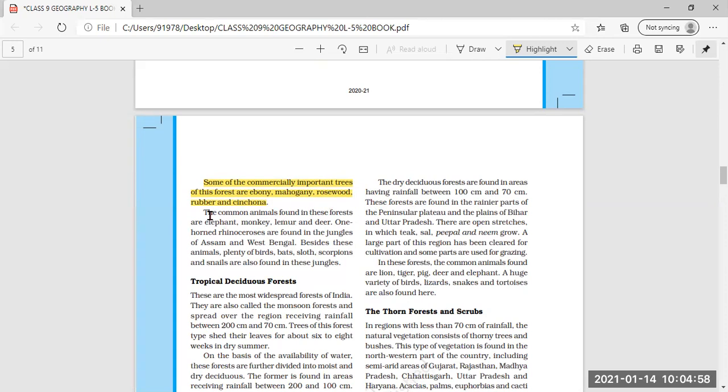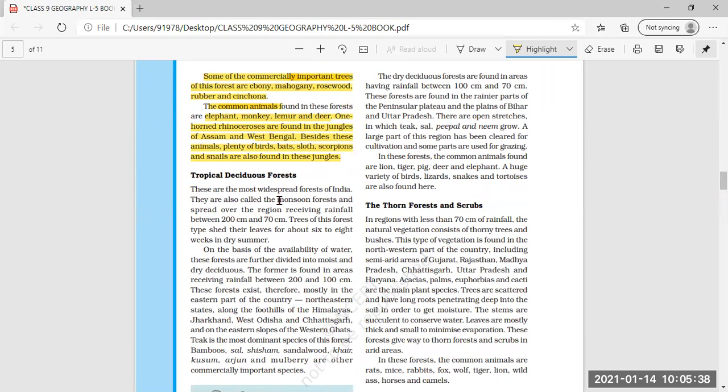Now about the common animals. These are the types of trees which are found in the tropical evergreen forest. And these are the common animals found in the forest: elephant, monkey, lemur, and deer. One-horned rhinoceros are found in the jungles of Assam and West Bengal. Besides these, there are plenty of birds, bats, sloth, scorpions, and snails also found in the jungle. So these are the different types of animal life present in the tropical evergreen forest.